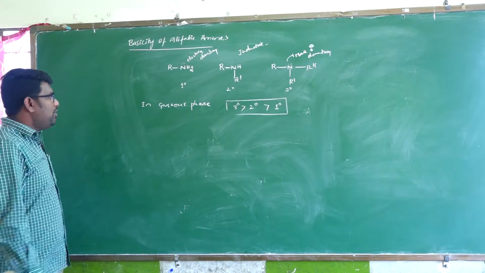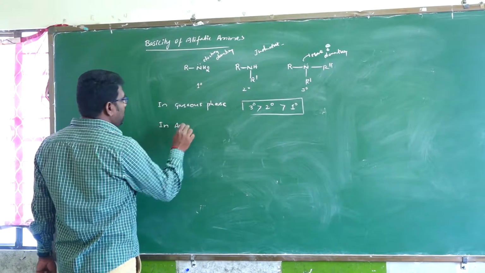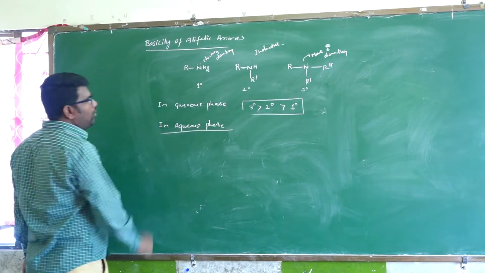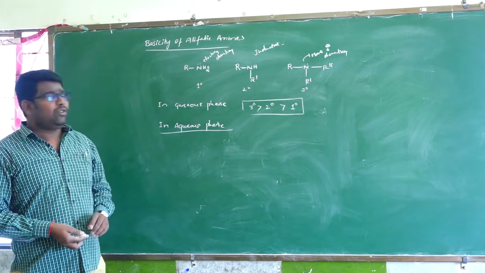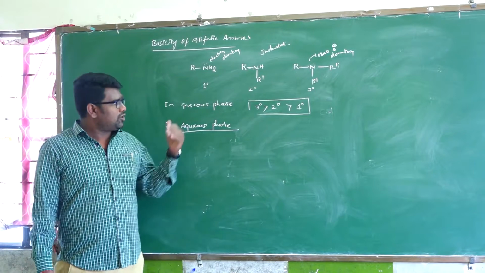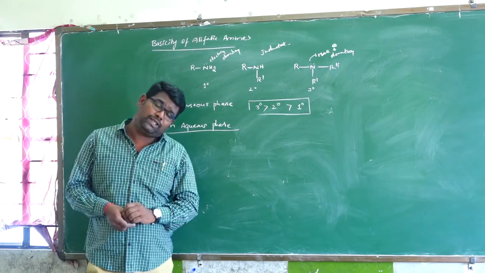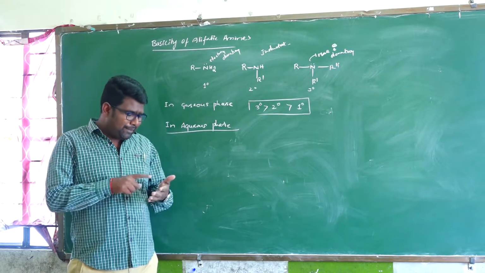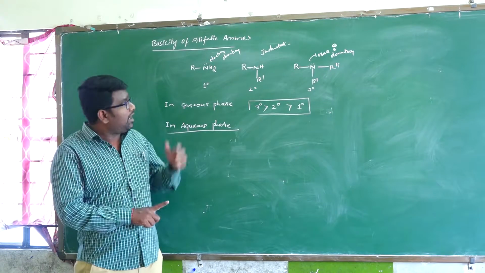So in the aqueous phase, what is the order of primary, secondary, and tertiary amines? Here two effects are involved: one is the solvation effect and the other is the steric effect, and also the inductive effect.